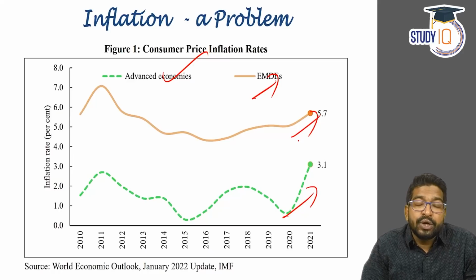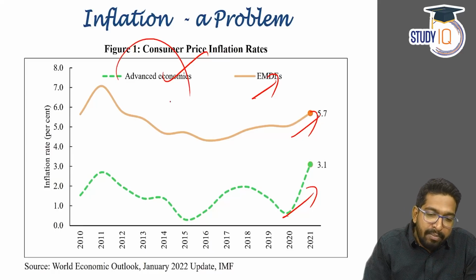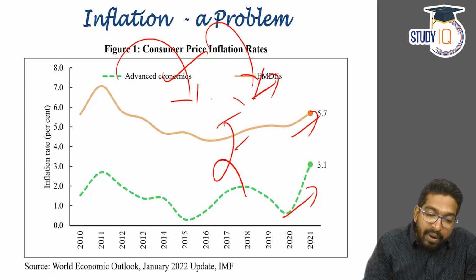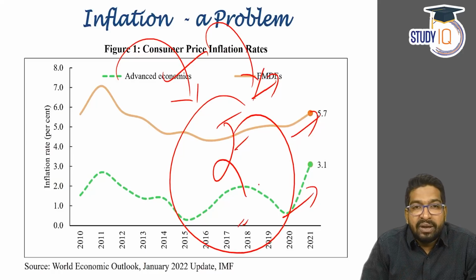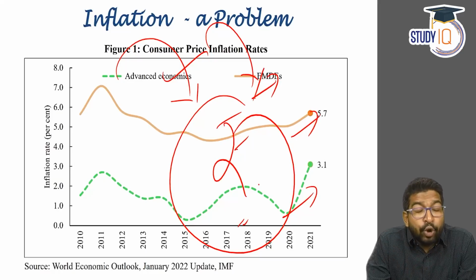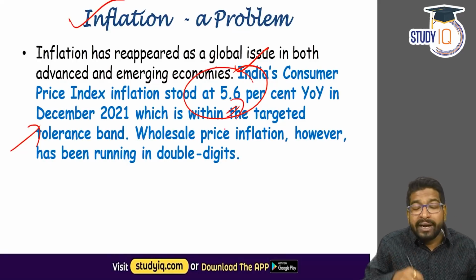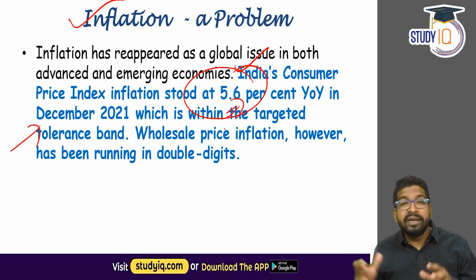Why? Because during the corona pandemic, every country pumped money into their economy. Now, if you pump in the money, what is going to happen? At one point or the other, we are looking at inflation. And since the economic recovery is happening, we are looking at higher inflation numbers. And that is what the economic survey has predicted. You can see here that the CPI was quite high, not just here, but in many other countries.